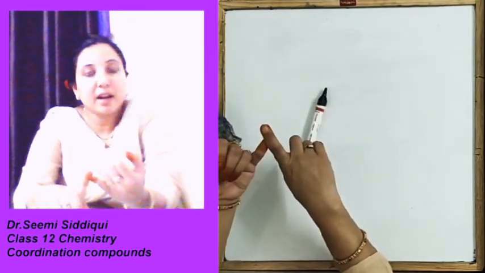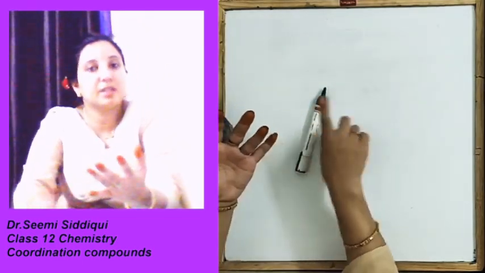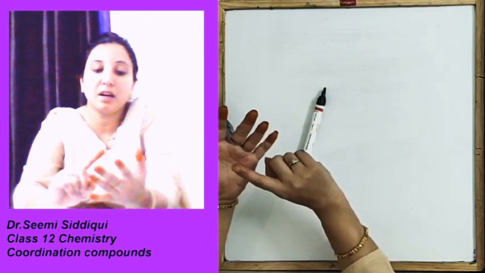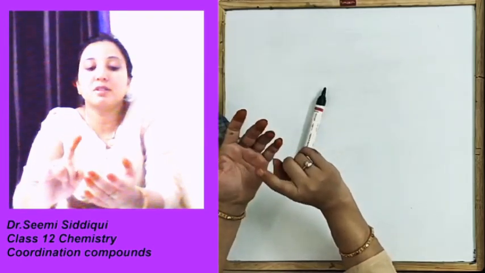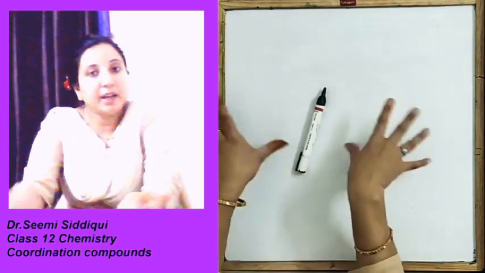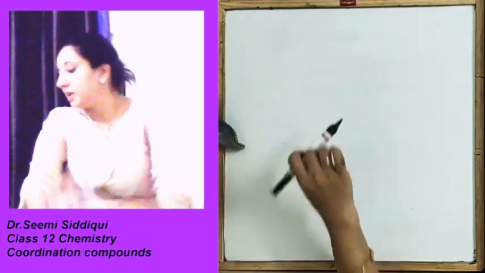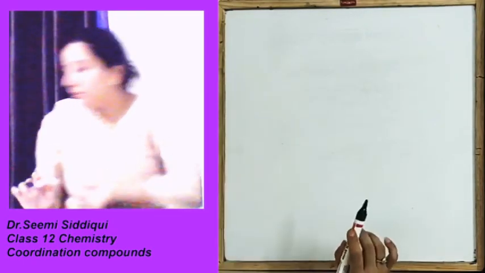On that basis, we say that it can be a nucleophile, it can be negatively charged, it can be a neutral molecule having a lone pair of electrons, it can be a Lewis base, anything. Clear?